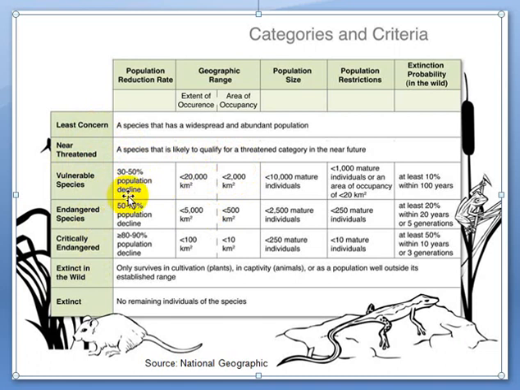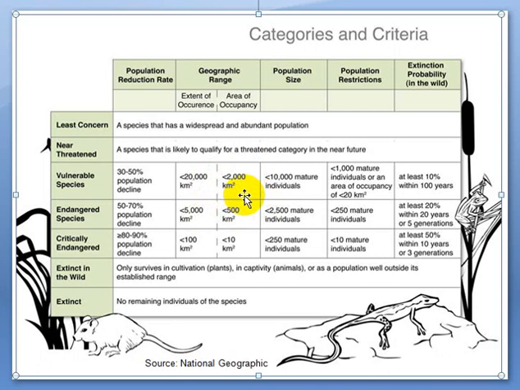Vulnerable species, that means that 30 to 50% of the population has declined so far. And the geographical range is not more than 20,000 square kilometers, while out of this, the area of occupancy is only 2,000 square kilometers.